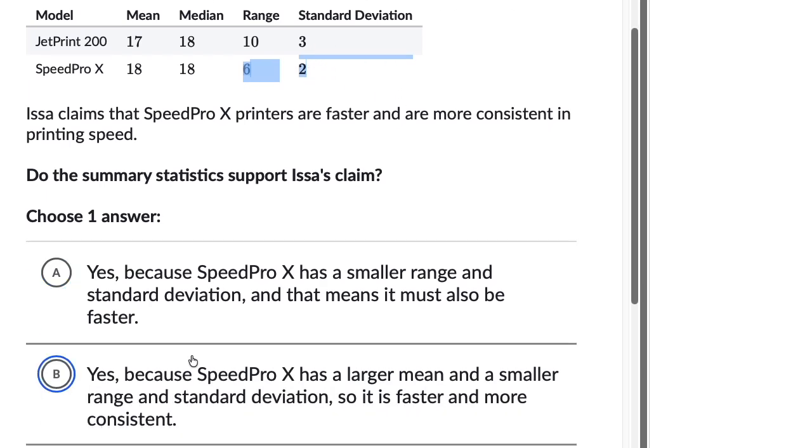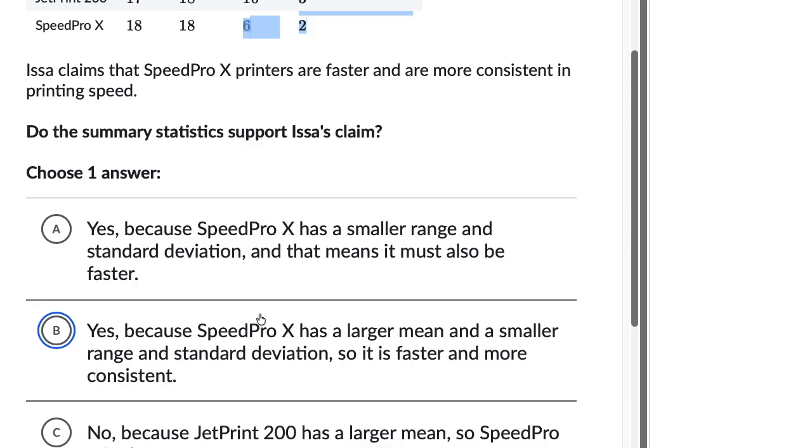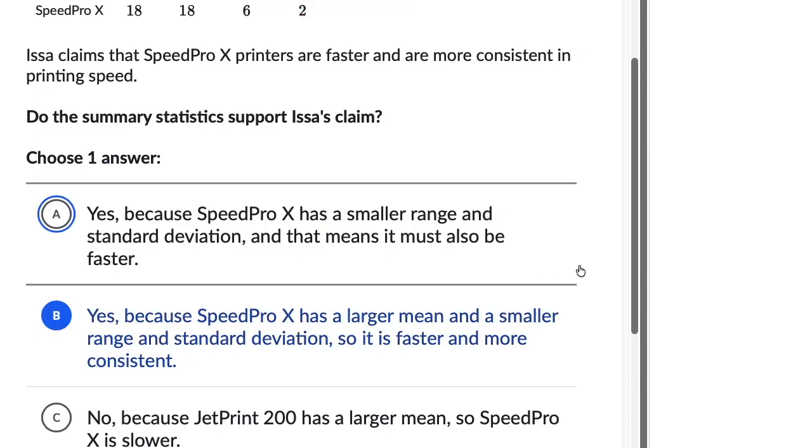So yes. Let's see. So it's yes, because Speed Pro X has a smaller range and standard deviation, and that means it must also be faster. No, the range and standard deviation are good for consistency, but let's see. Yes, because Speed Pro X has a larger mean. Yes, that's more pages per minute. A smaller range and standard deviation, so it's faster and more consistent. Yeah, I like that one.